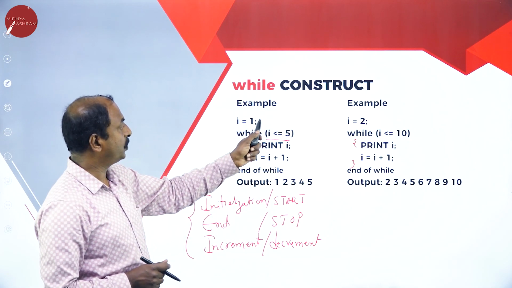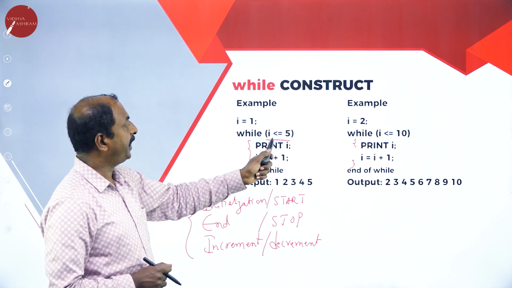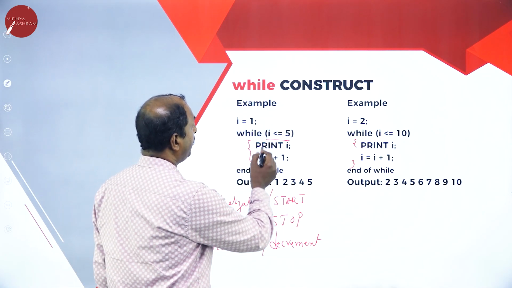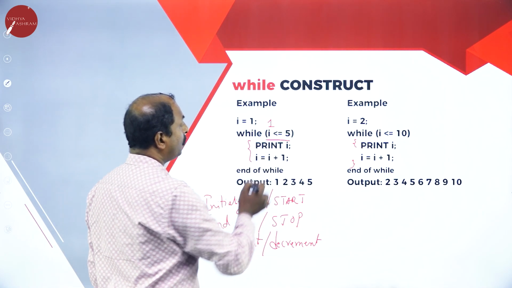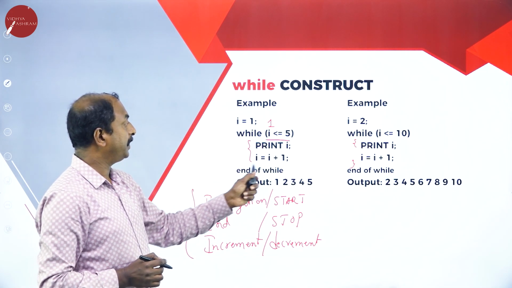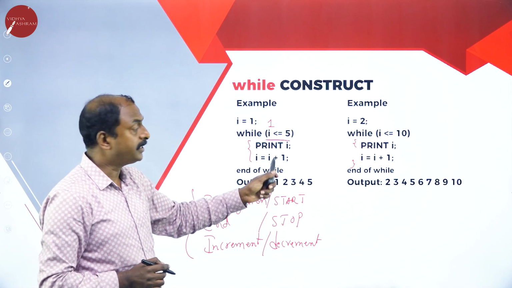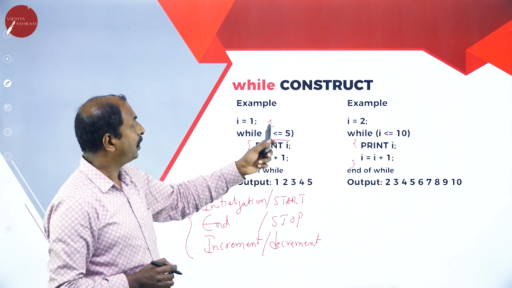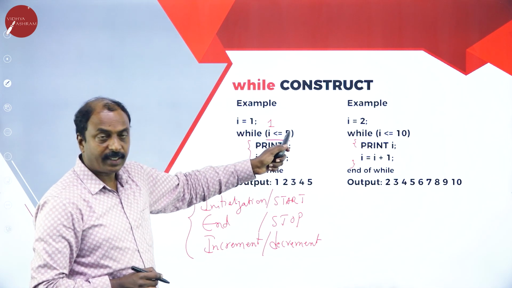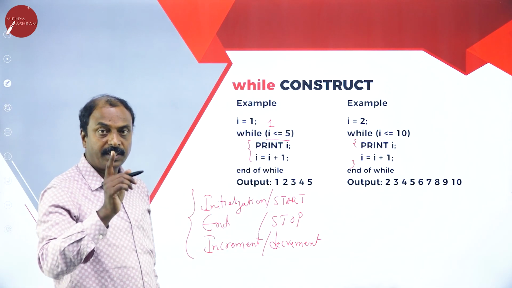So here I equals 1. Now, while I is less than or equal to 5. So here, what is the value of I? I equals 1, so 1 is less than or equal to 5. These statements are repeated as long as the condition holds good. In this example, 1 is less than 5, so the condition is true.